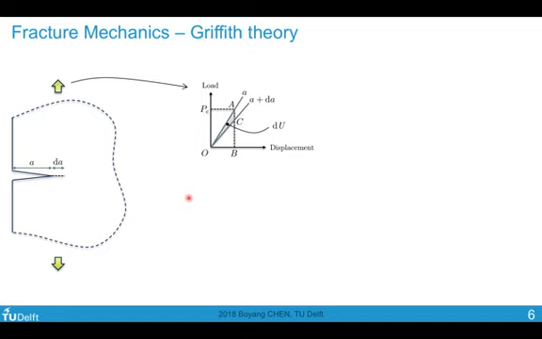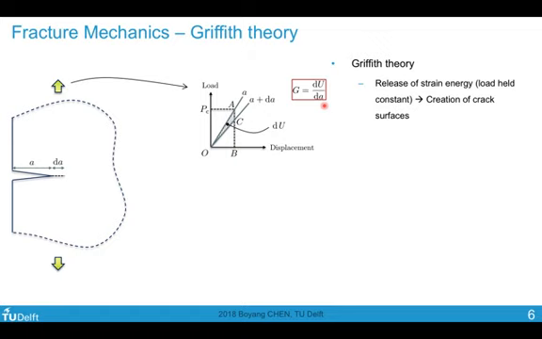So this energy must go somewhere, and it went into creating this surface of crack, dA. If we divide dU by dA, then we get a quantity which is called the energy release rate, which denotes the amount of strain energy release with respect to a certain area of crack propagation. It has a unit of energy per unit area.